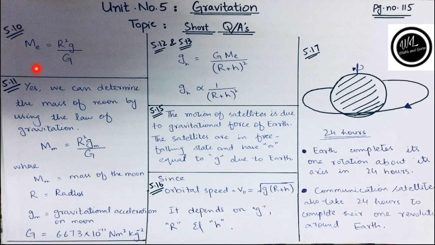We have discussed the formula to calculate the mass of the earth, so we can use that formula and replace E with M. So the formula will be M_M equals R square g_M divided by G, where M_M is the mass of the moon, R is the radius, g_M is the gravitational acceleration on the moon, and capital G is the universal constant of gravitation, whose value is 6.673 multiplied by 10 raised to the power minus 11 Newton meter square per kg square.